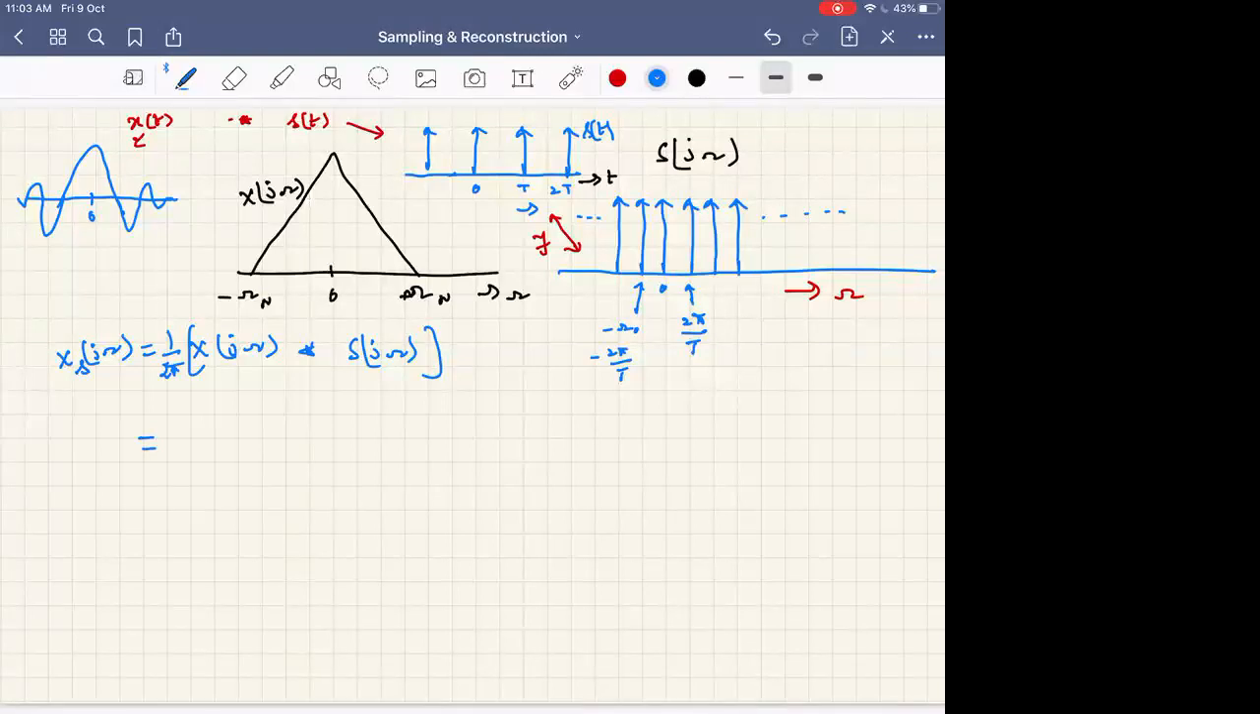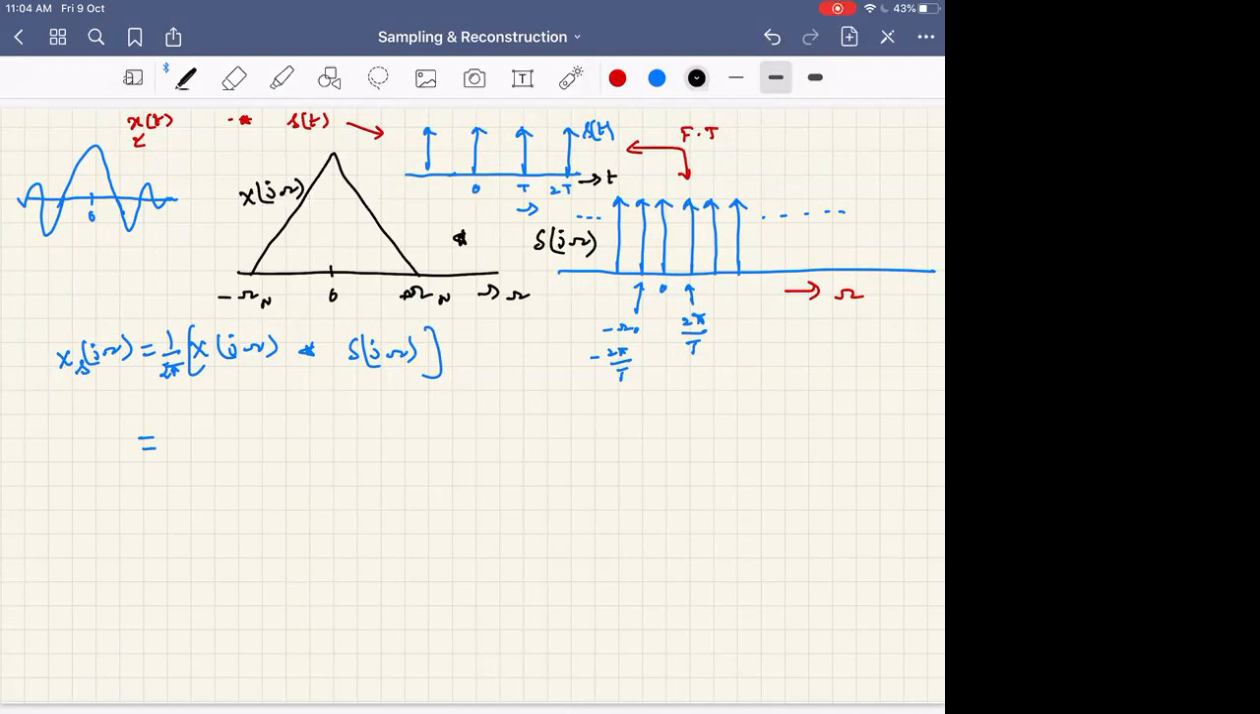Okay, so here we have the convolution operation between this signal and this signal. Also I will write here s of t, s of j omega. Okay, fine. So that's what we are trying to do now.